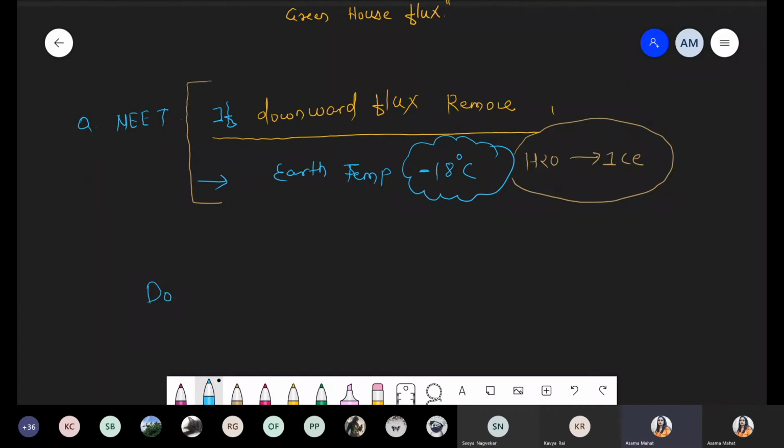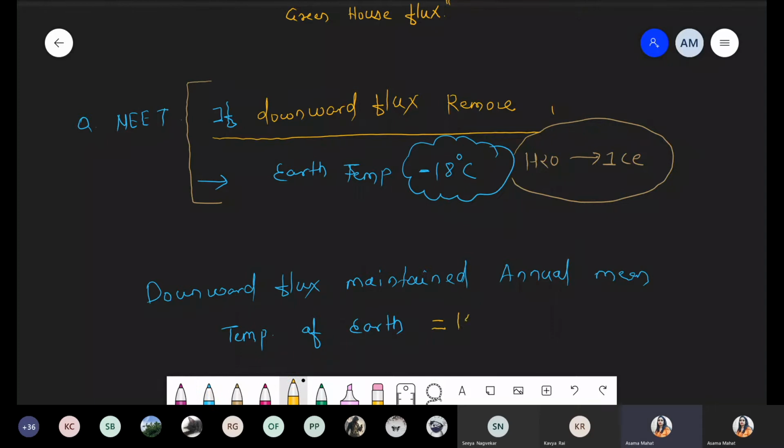So the next question we are talking about is the downward flux. It maintains the annual mean temperature of the earth. And the value for that temperature is 15 degrees Celsius. Okay. So we are talking about annual. We are not taking any tropic region, not any polar region, not any equator. We are talking about the complete earth.